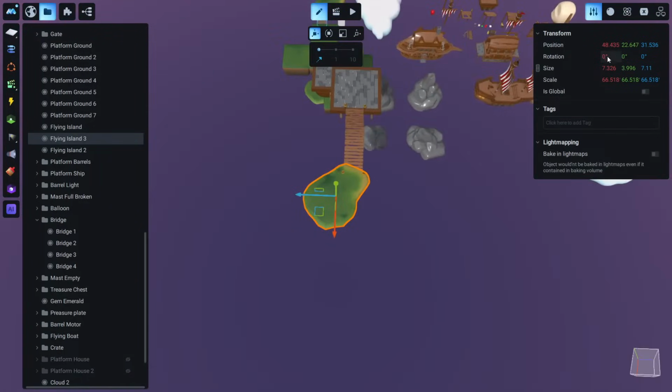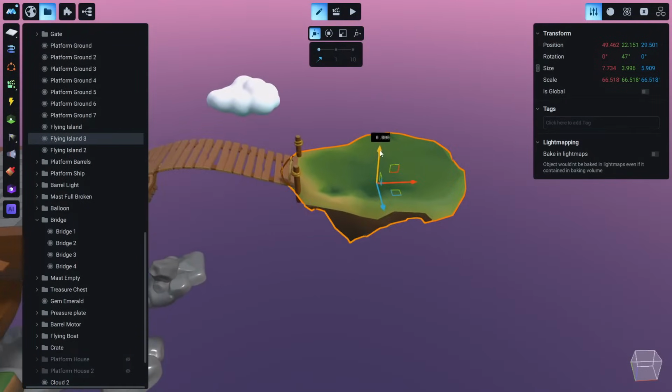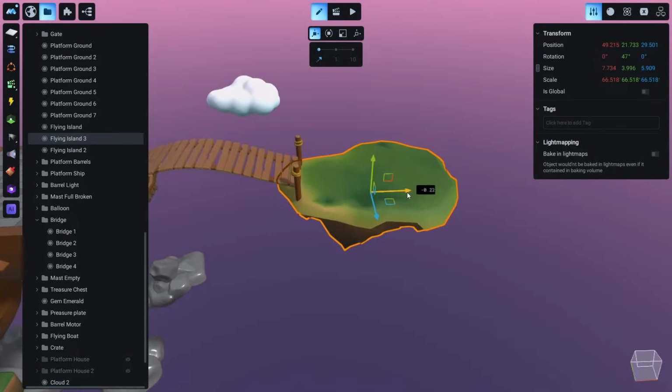So let's rotate this, for example, like this. Move here and here and here. We just do anything that is interesting for you.